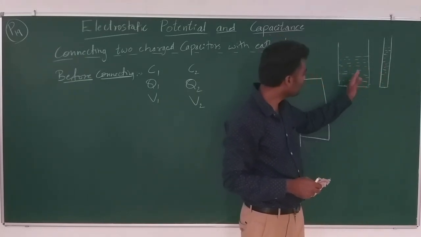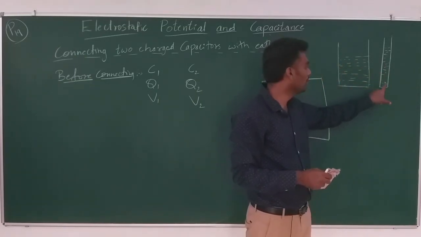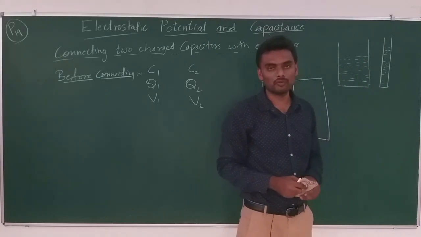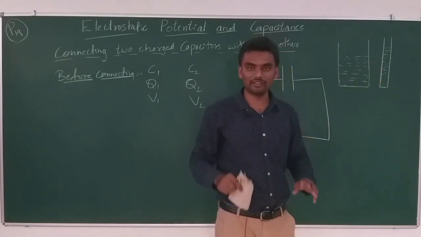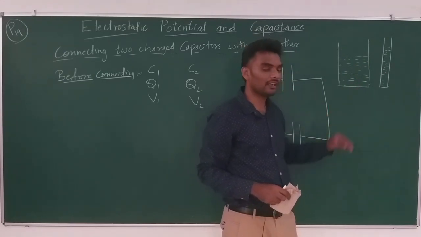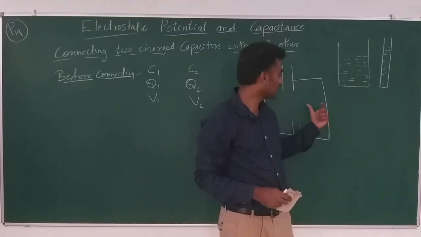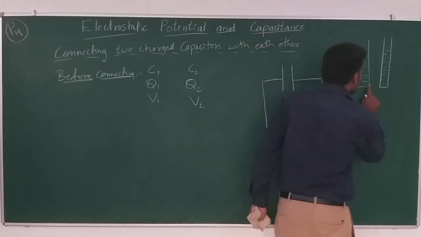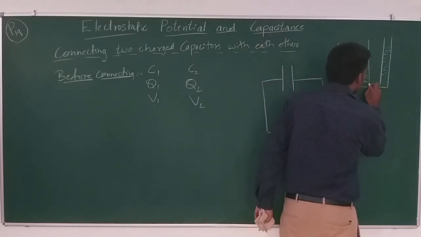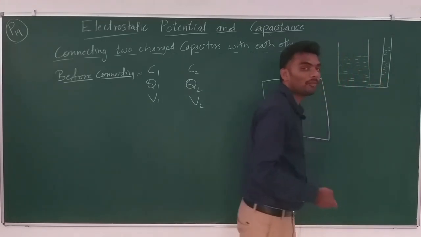Obviously, you can see this tank has got more volume of water and this tank has got less volume of water. So both of them are kind of charged capacitors, but not connected. Individually they are charged but not connected like this. Now I'll connect them with each other. How? I'll make these two connected like this. Now what happens?